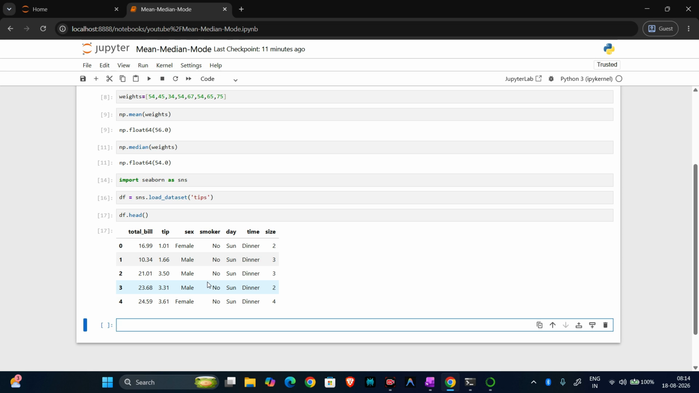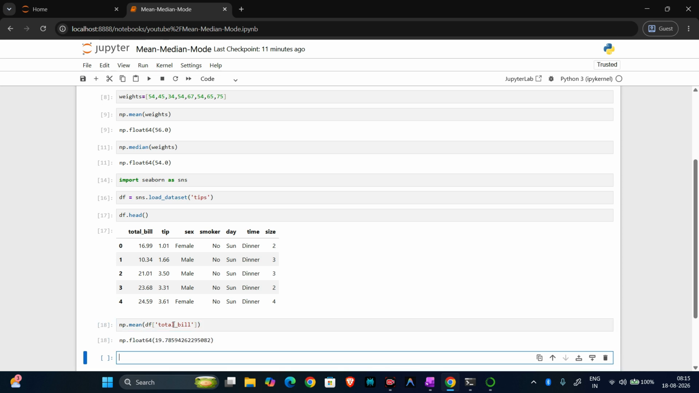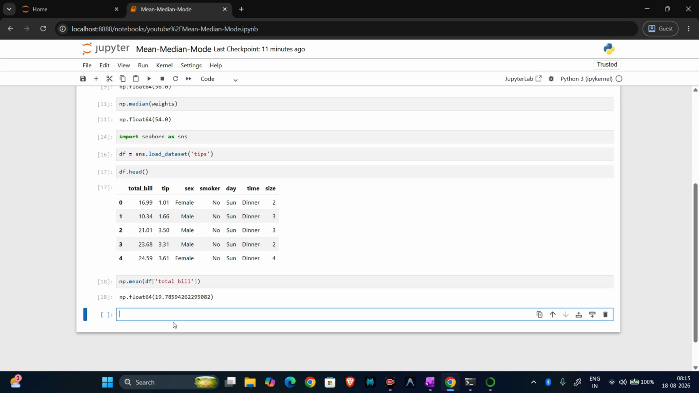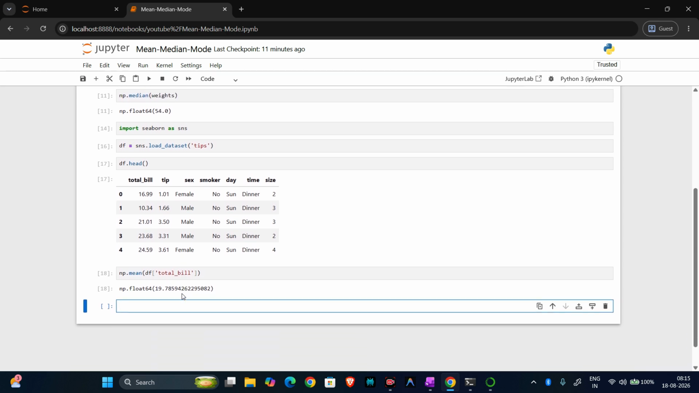So how do we calculate the mean? We calculate it using np.mean, and we pass df total_bill. So you can see we are getting np.mean of 19.78. So this is how we can use it in real examples. Similarly, we can calculate the median also. We just have to run np.median.